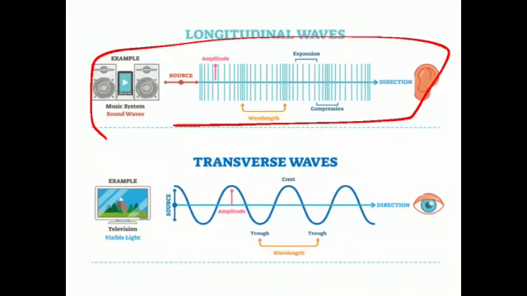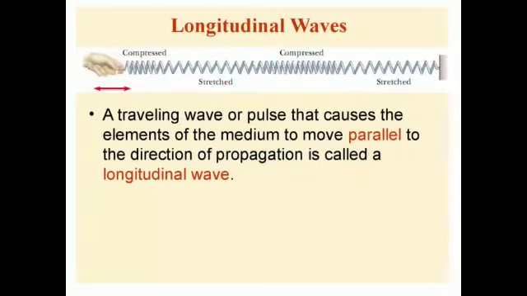The coils of the spring move closer together, and then further apart, as the wave transfers energy along the spring. So these are the rarefaction and compression, as we know. So this is a longitudinal wave: a traveling wave or pulse that causes an element of a medium to move parallel to the direction of propagation is called a longitudinal wave.